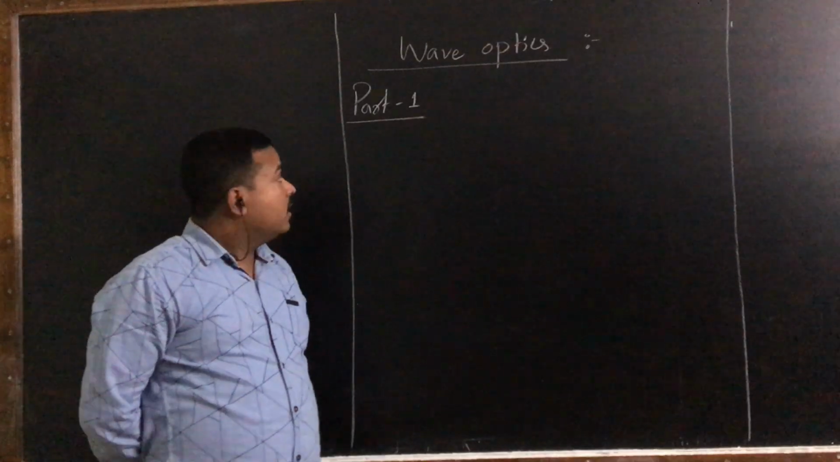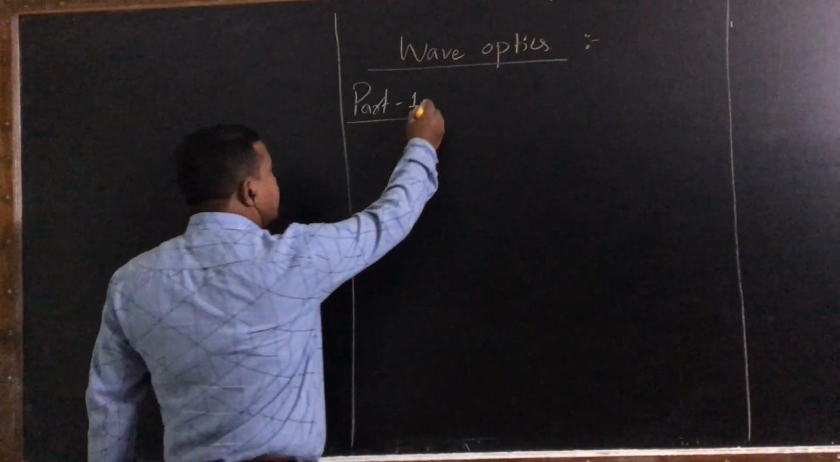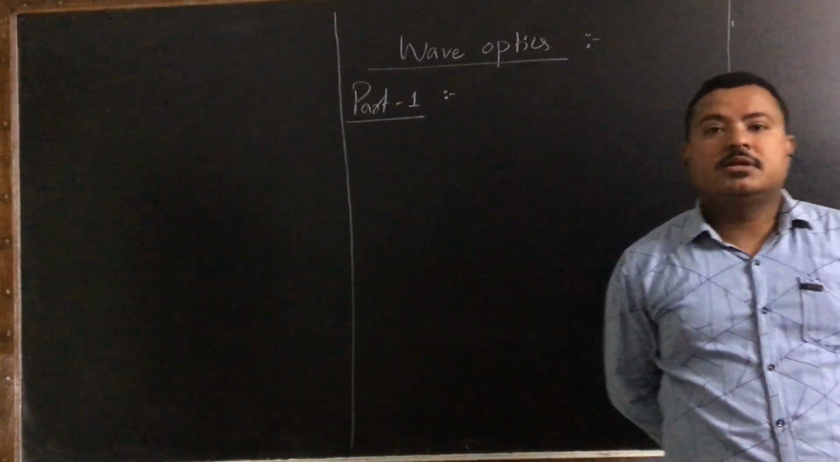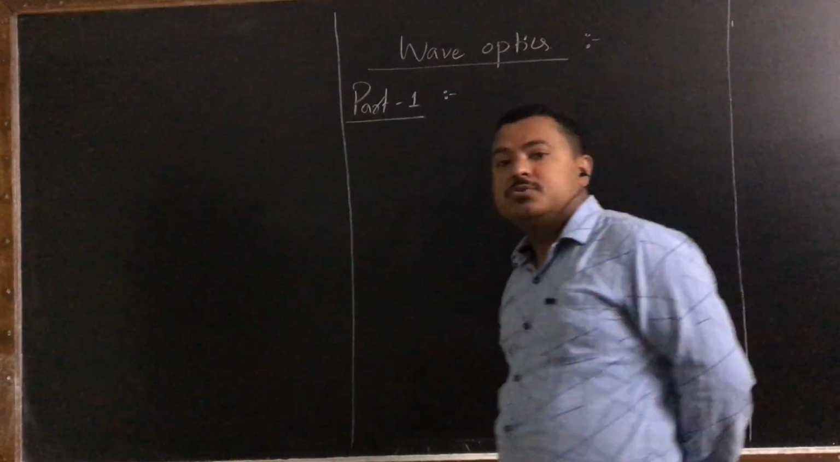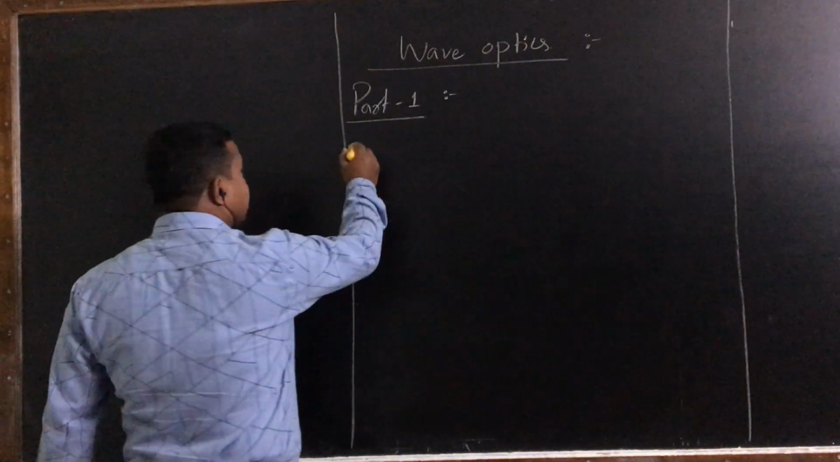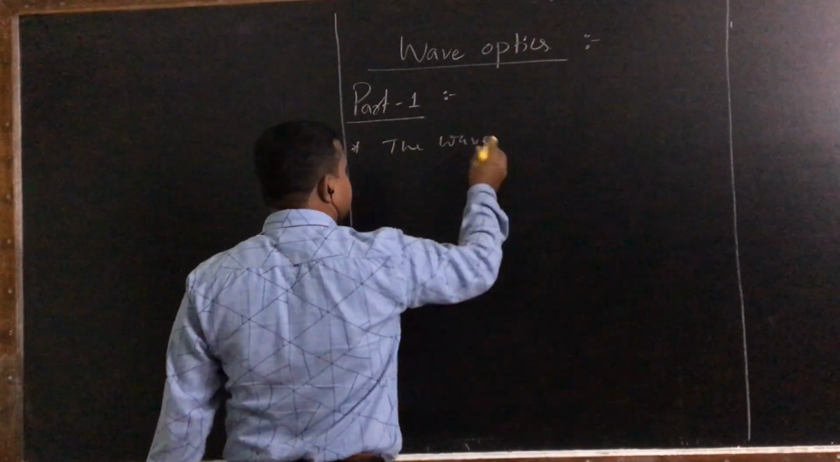So today I will discuss wave optics. Now first of all, we know that light has two properties. It has wave nature as well as what? Particle nature. The wave nature of light explains,